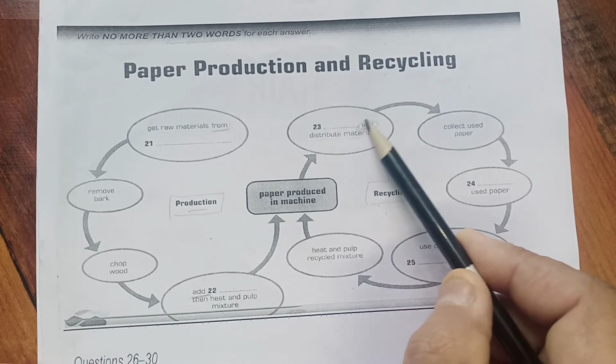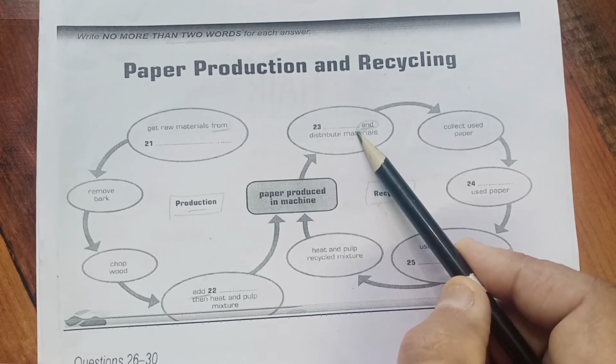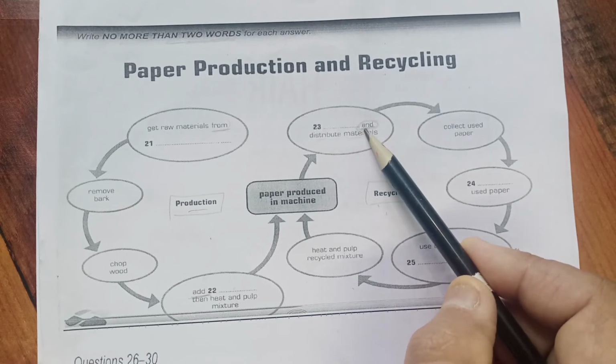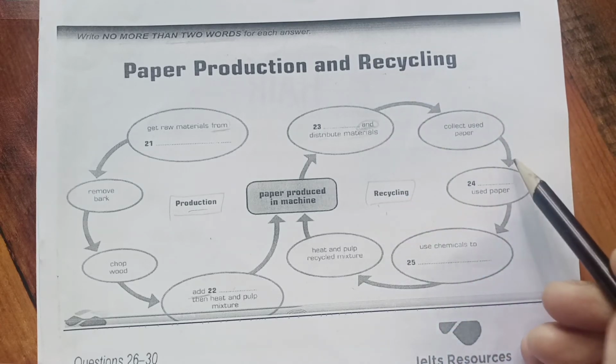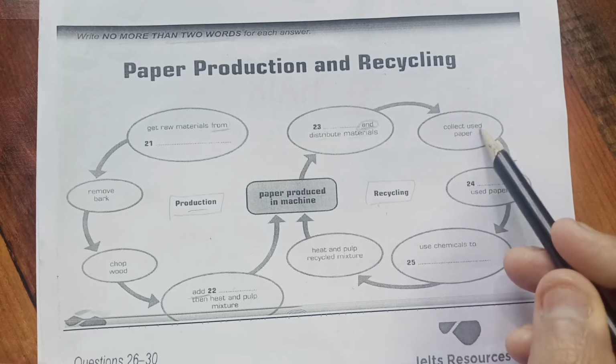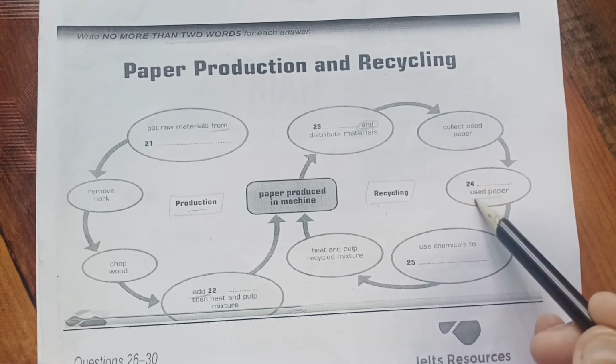If we are totally focusing on "and", then it is very easy for us to get the answers. After that, collect used paper.